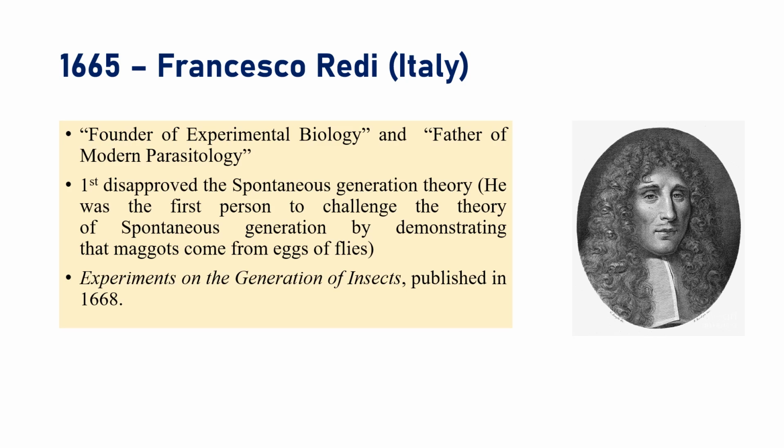So it starts with Francesco Redi. He is generally considered the father and founder of experimental biology, and also the father of modern parasitology. He is the first person who disproved the spontaneous generation theory. At the time, people used to believe that organisms arise from inanimate matter. But he disproved this by conducting experiments on the generation of insects, published in 1668, and he showed that these insects actually came from the eggs of flies, not from inanimate agents. So this is the first proof disproving the spontaneous generation theory.